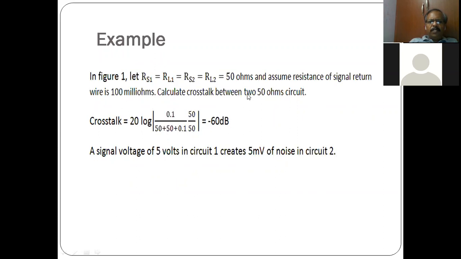This numerical calculation tells you about the impact of crosstalk when you have a 5 volt circuit. If your second circuit is tolerating 5 millivolts, then the impact is not there. But when 5 millivolts is not tolerable, the second circuit is very sensitive, then it will malfunction.